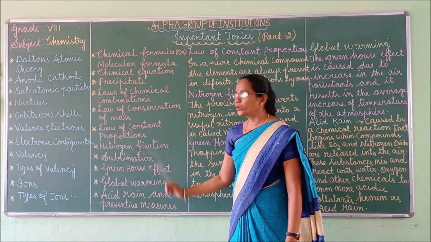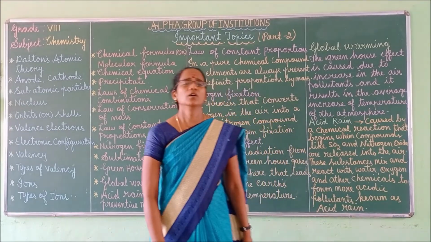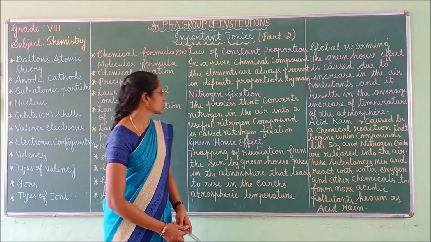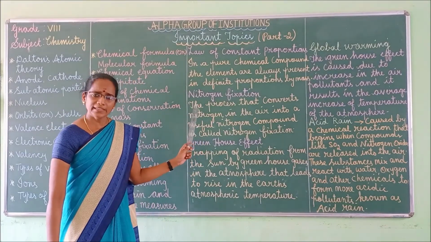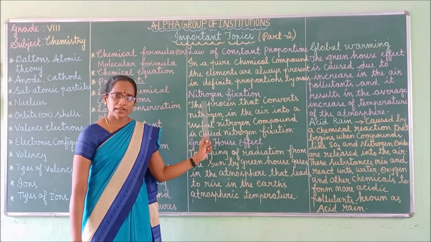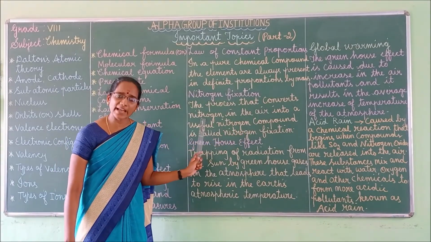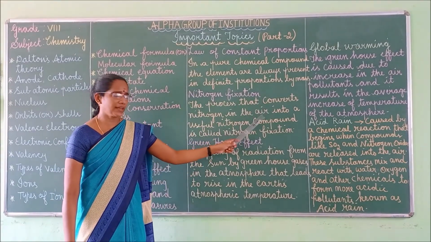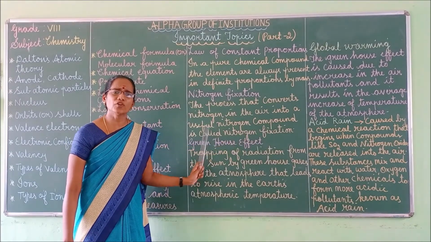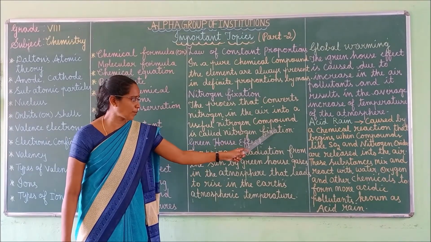Next we can move to nitrogen fixation. What is meant by nitrogen fixation? Nitrogen fixation is the process that converts the nitrogen in the air into a useful nitrogen compound.